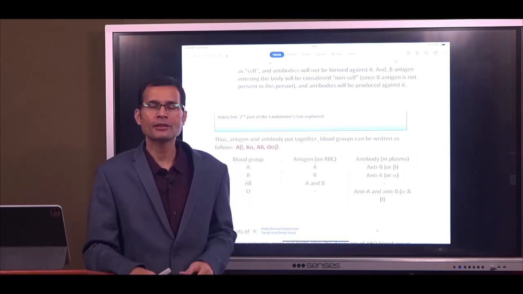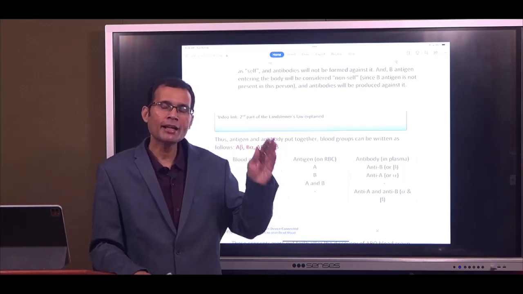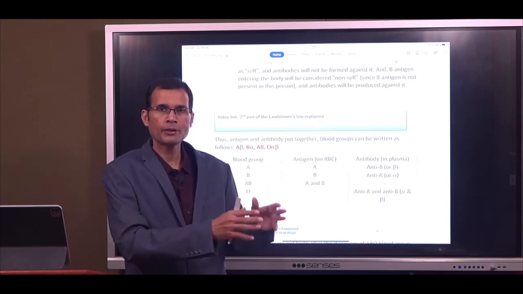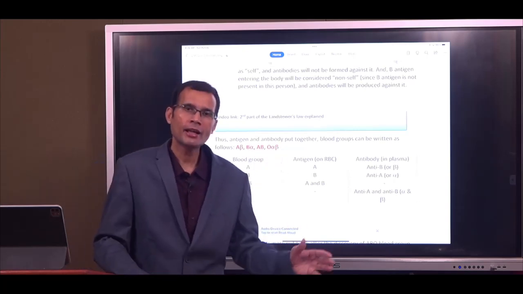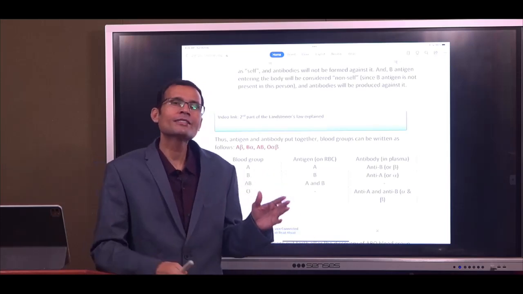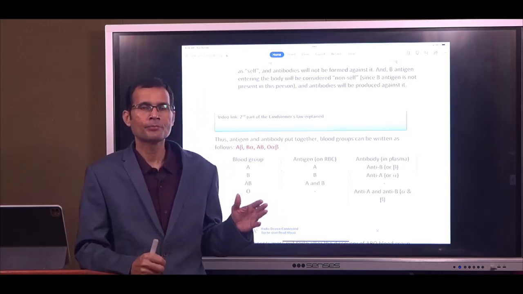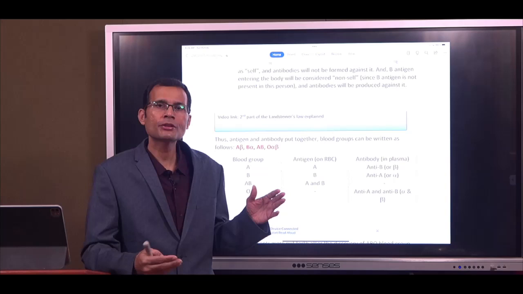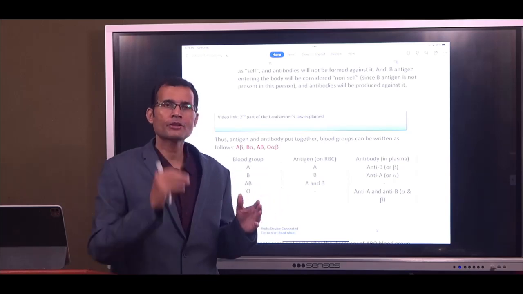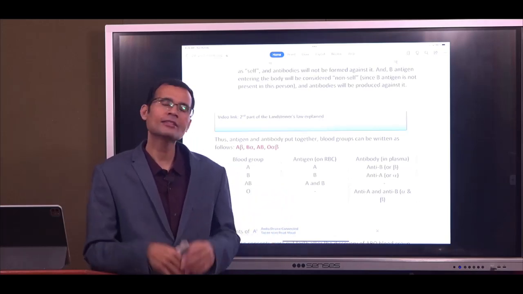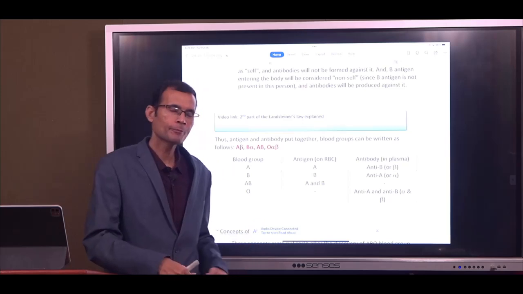This is understandable, because if a particular antigen is present since birth in that individual, then it is considered a self protein or self antigen, and the body will not produce any antibodies against that antigen. So the corresponding antibody will be absent from the plasma. This is easy to understand.